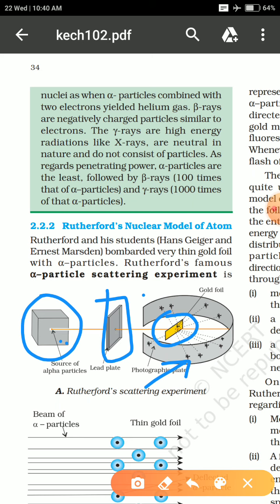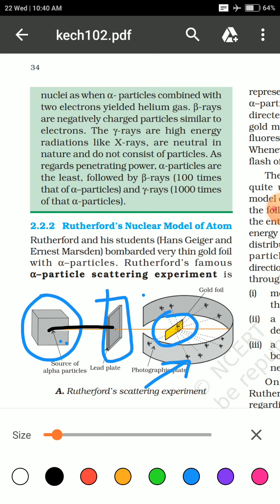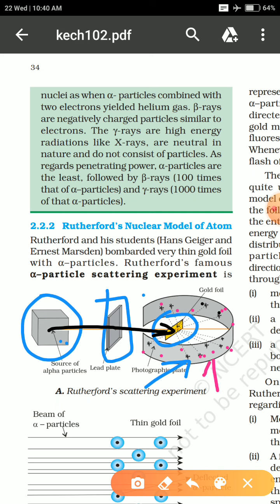Whenever the particle collides with this gold foil, a small dot-like structure is formed over this particular plate. It could be seen because there was a zinc sulfide coating all over this inner surface.